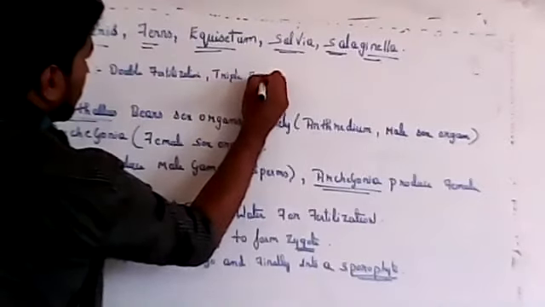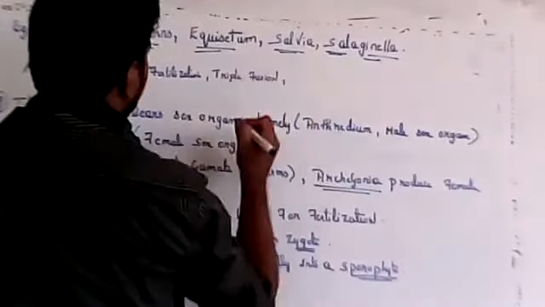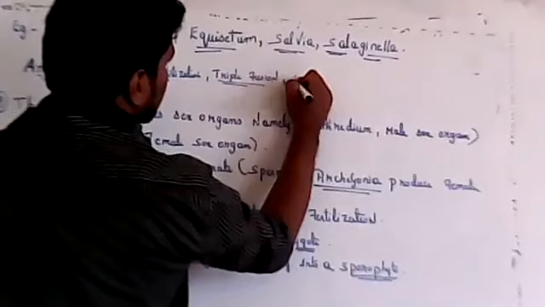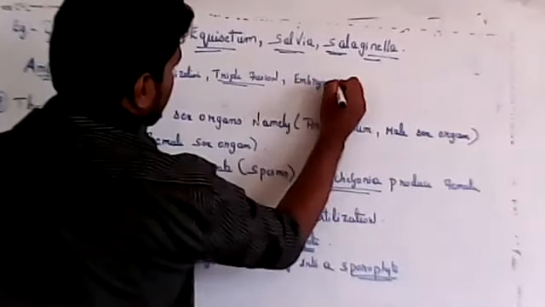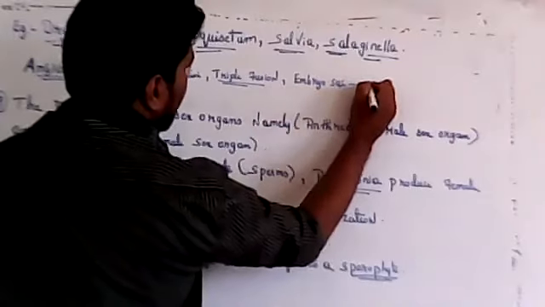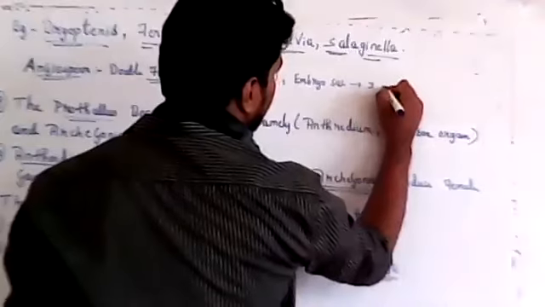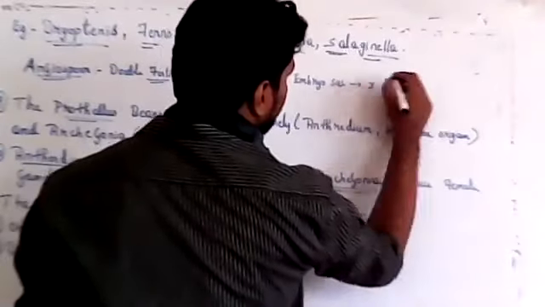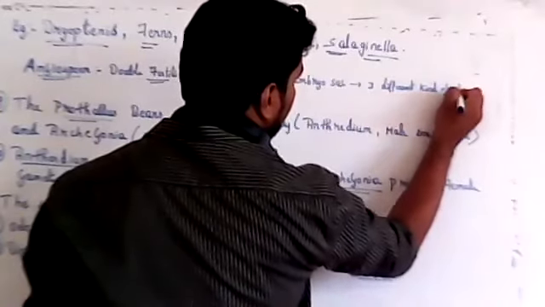Then the embryo sac, where again you will have three different kinds of cells. If you know all this information, then gymnosperms will be easy.